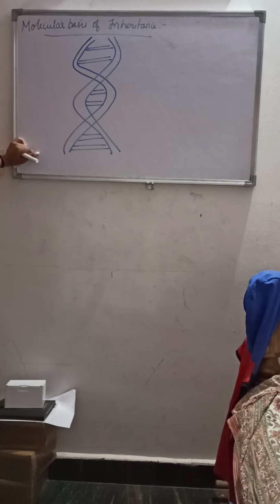I think all of us know that we commonly compare people, saying she is like her mother, he is like his father, and even compare them with relatives. So what is the factor by which the offspring, the children, have similarities with their parents? And the answer to that question is the gene.